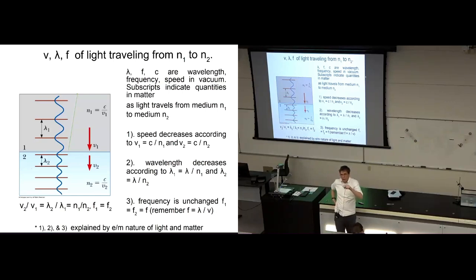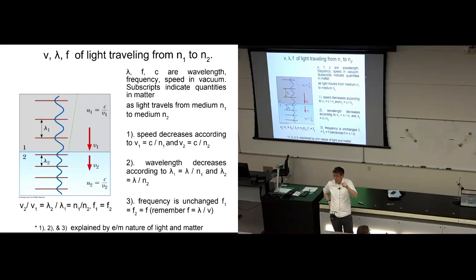So in air, light doesn't travel quite at 3 times 10 to the 8 meters per second. If you remember the number, the refractive index of air was, I think, 1.00029 or something like that. It travels that factor slower in air. So a tiny, tiny bit slower, but barely slower.